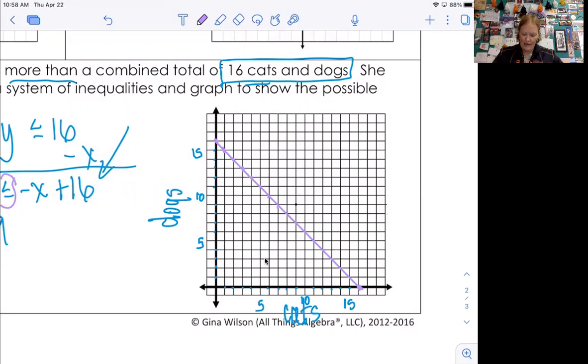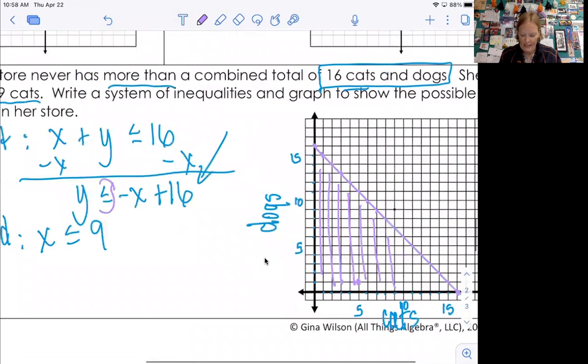Okay, less than. So here are my solutions. So any of these ordered pairs down here would work. So she could have had 5 cats and 1 dog. That meets the criteria. She doesn't have more than 16 and she doesn't have more than 9 cats. But we got to check in with the other equation.